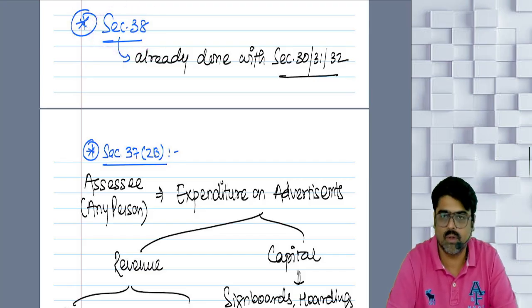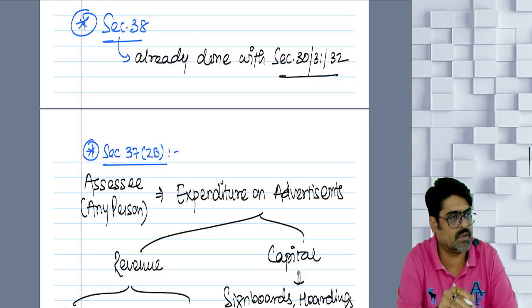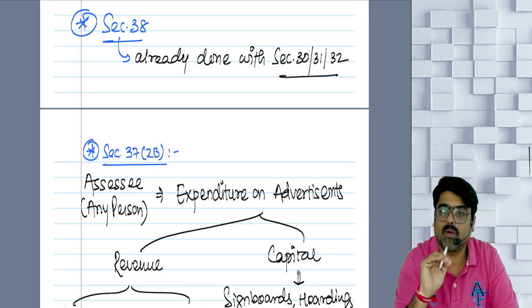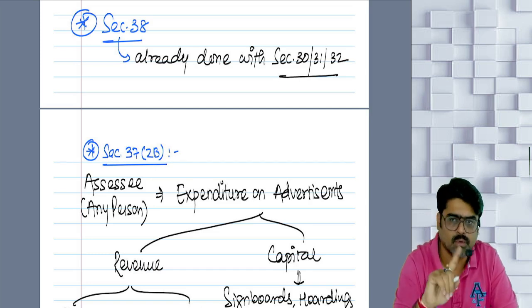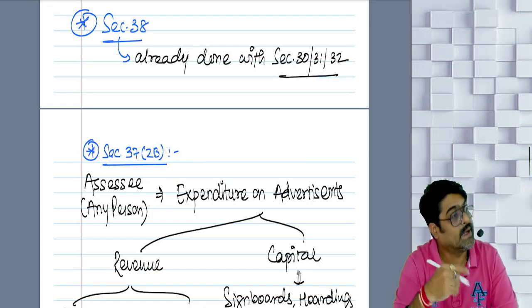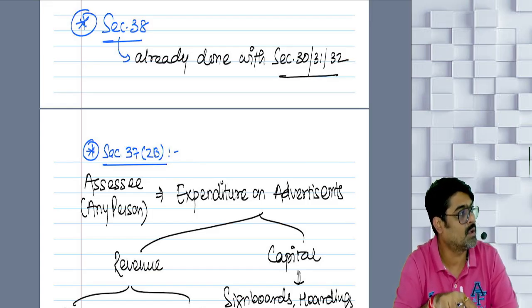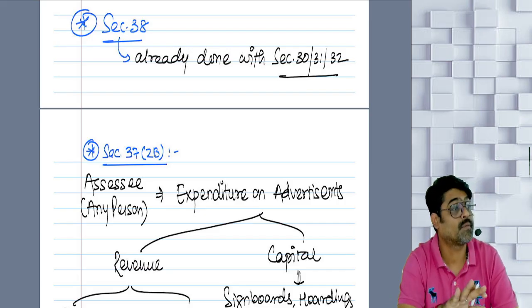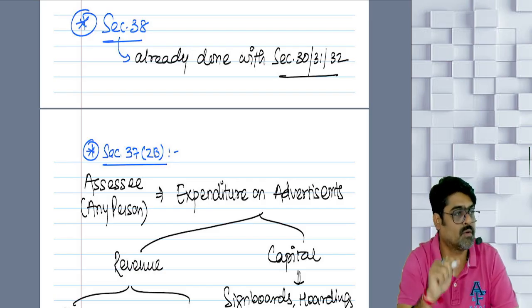I have already told you, any expense, any depreciation relating to the assets. Am I talking only about expense? No, depreciation also. Any expense or depreciation related to your assets will be fully allowed if the asset is used only for the purpose of business or profession.